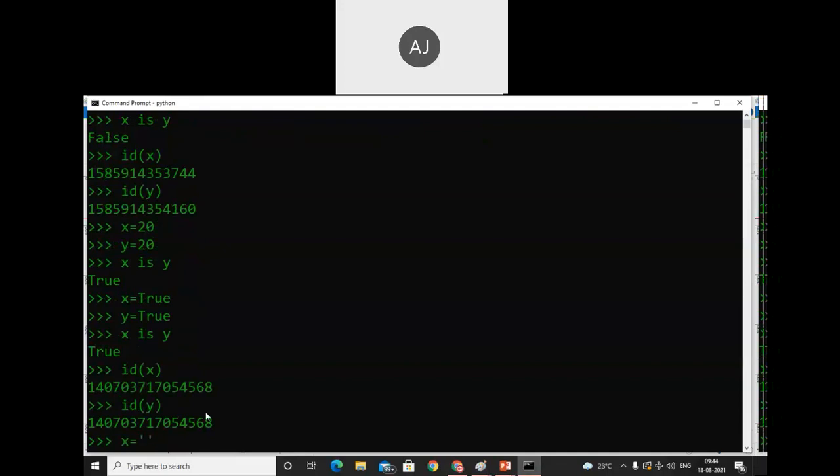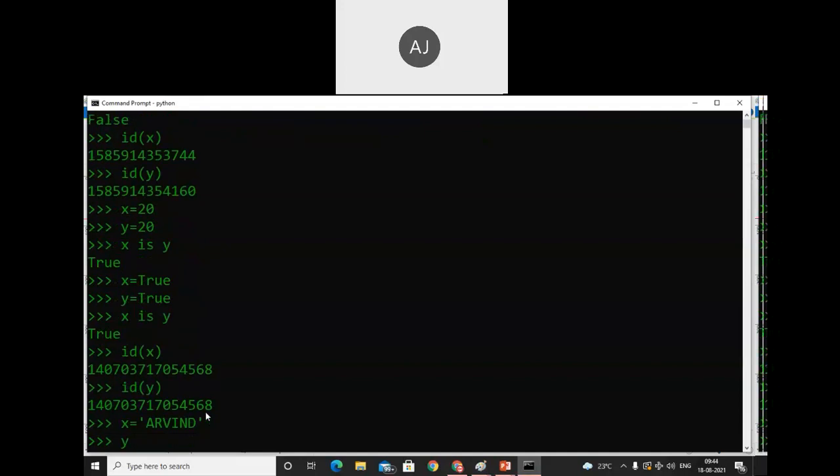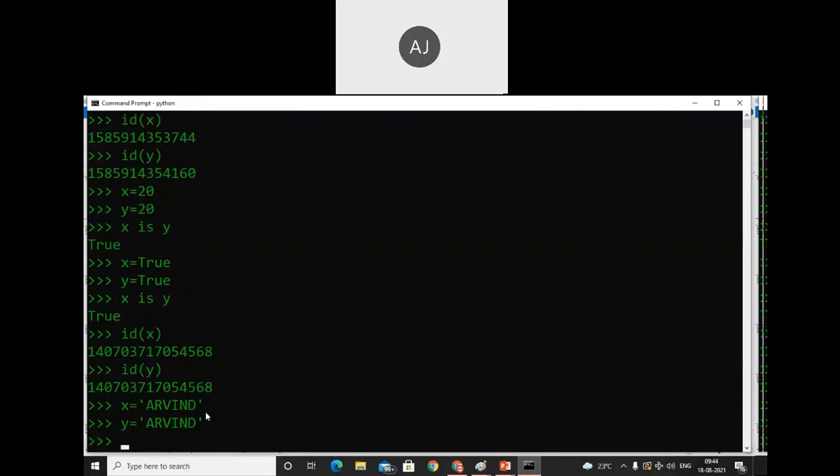In x as a string I will store my name, and in y also I will store my name. I'm trying to check the address. So x is y. How many objects will be created, one or two?